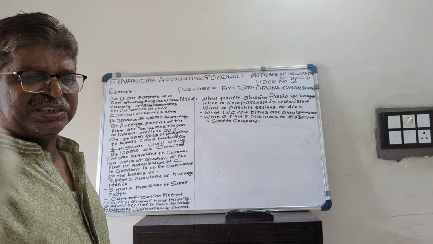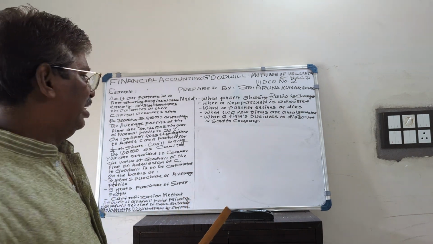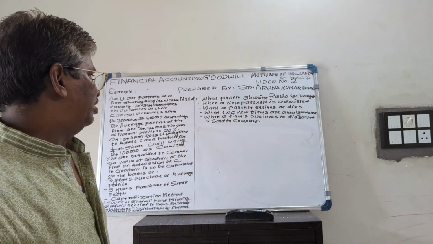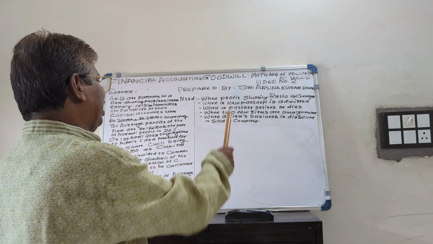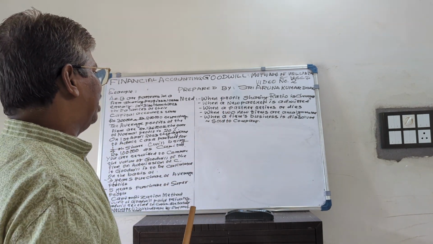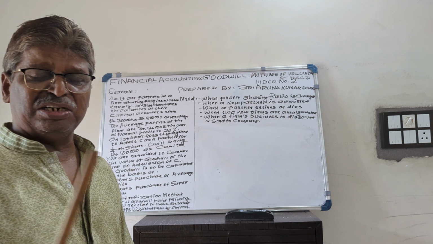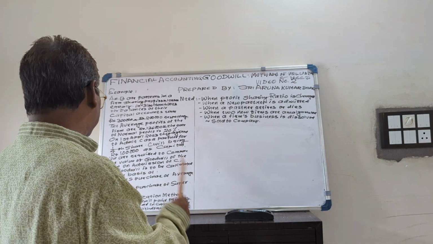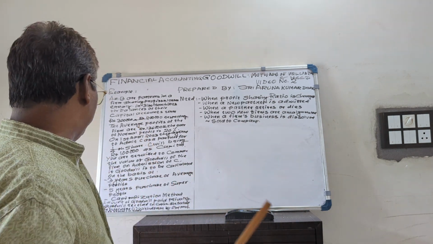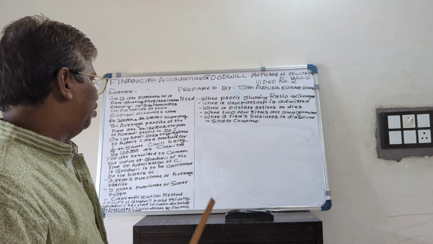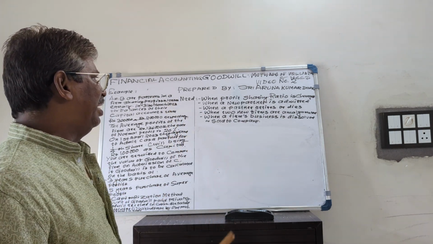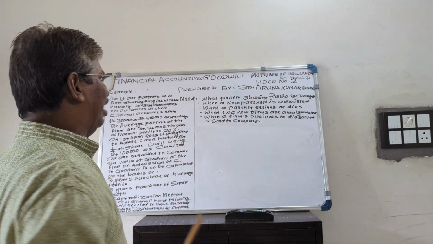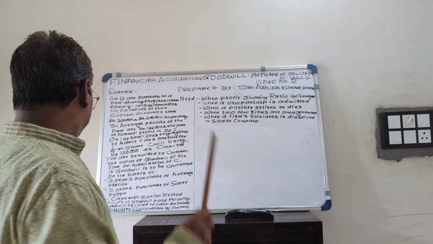If he could have invested in a similar business, he could get 20,000. But suppose the average profit is 50,000. So the difference, 50,000 minus 20,000, is 30,000, which is the super profit. Suppose goodwill is valued at 5 years' super profit, then 5 will be multiplied, and his share of goodwill is 1/6 of that value.